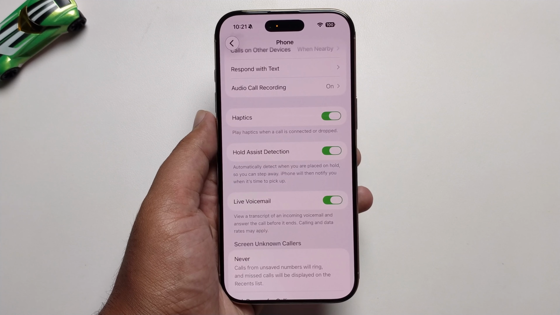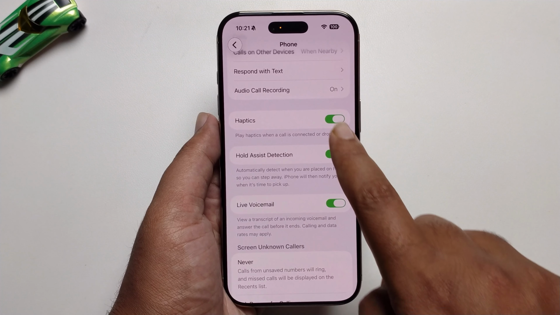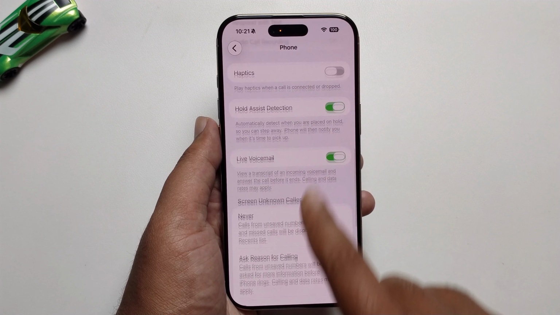In today's video, I'm going to show you how to turn on phone haptics on your iPhone. So you can easily turn it on or turn it off from here.